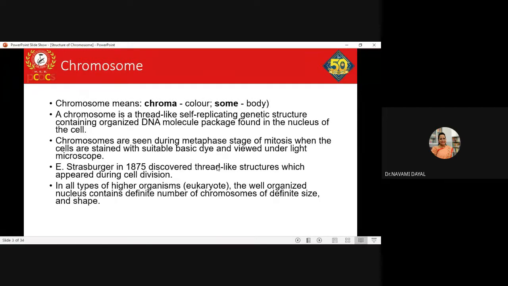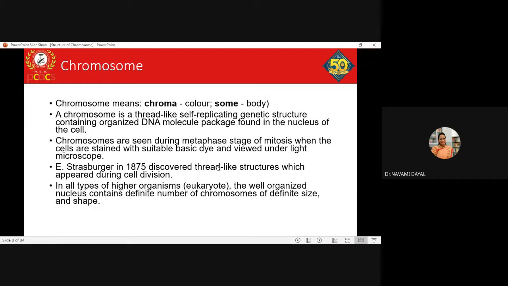Otherwise, what happens if you look at the cell in its prophase or interphase, in the earlier phases? If you want to study actual chromosomes and identify actual chromosome defects, it is usually not possible in those particular stages. Why?